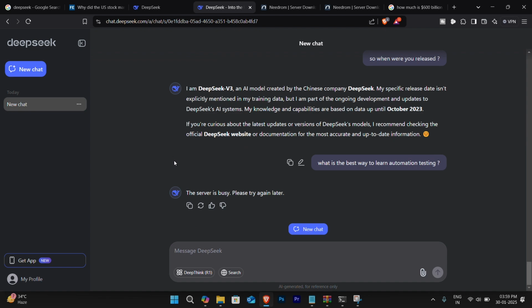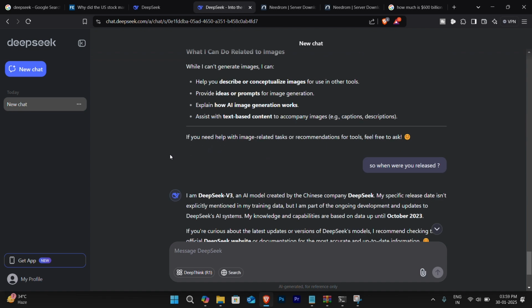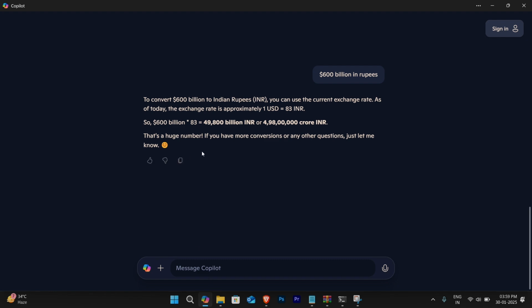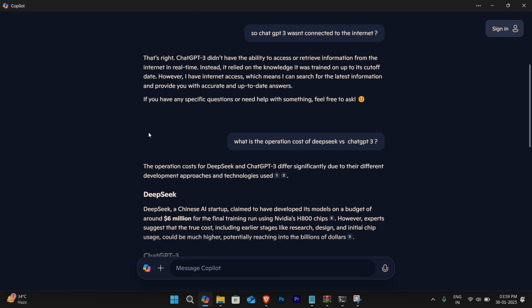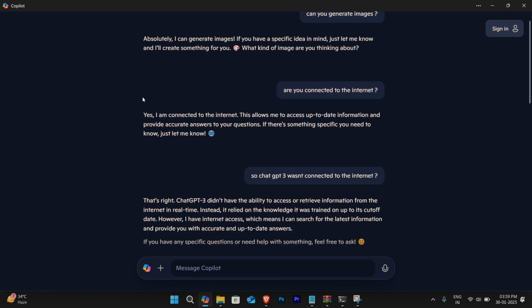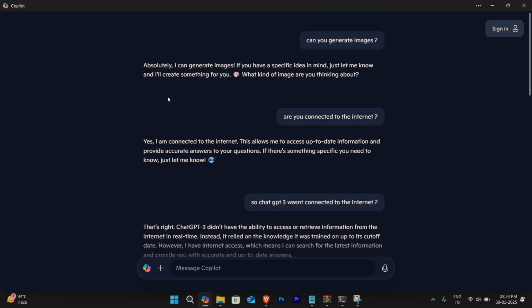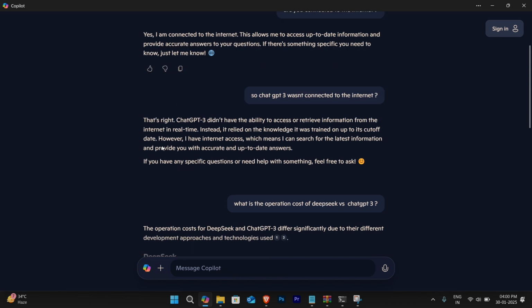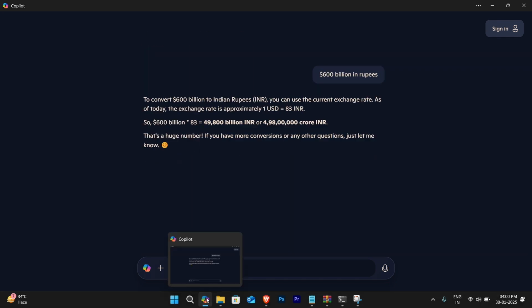And for someone who is planning to come to DeepSeek, you always have the alternative, which is Microsoft's own Copilot, which has the latest ChatGPT 4. ChatGPT 4 is already connected to the internet and can generate images. Through Copilot, you can use ChatGPT 4 without paying a dime, absolutely free. It can get all the data available on the internet, and it's baked right into your system, so you don't have to install another application.